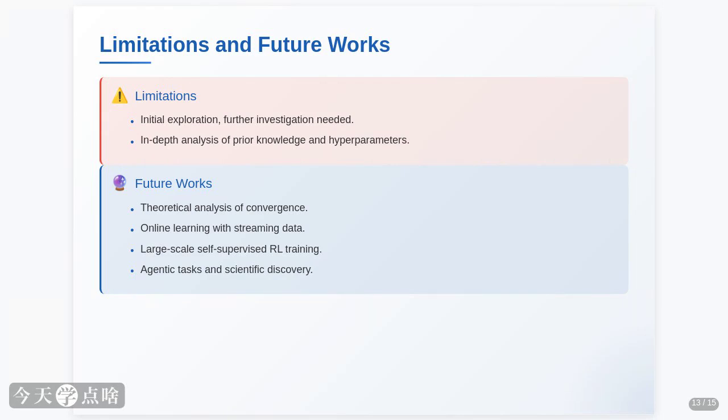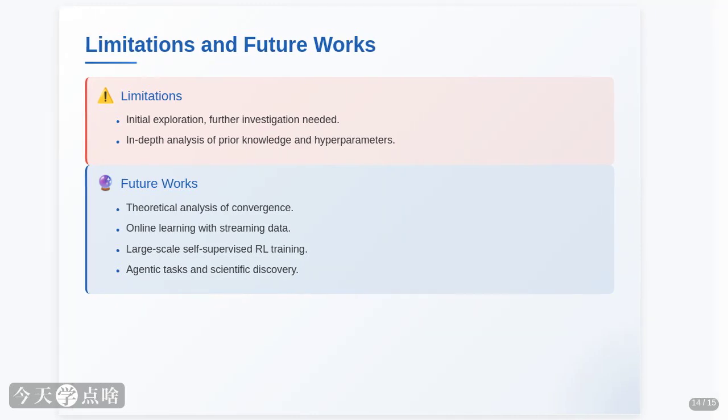Looking ahead, there's a lot to do. We need to understand the theory behind it better, prove it works mathematically. We want to see how it performs in real-time scenarios, adapting to streaming data. The ultimate goal is to scale this up, applying it to massive datasets and models, and even use it for complex tasks like scientific discovery or building intelligent agents. It's a long road, but the potential is enormous.